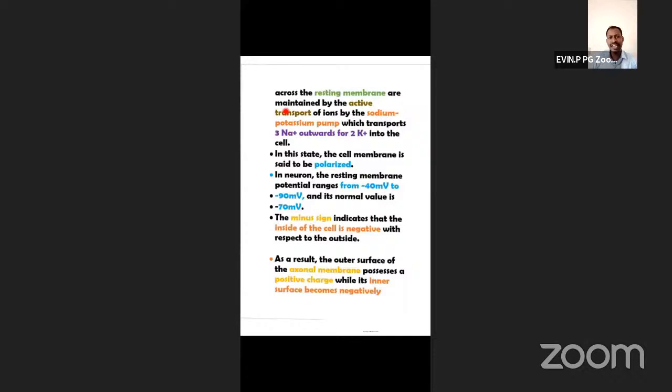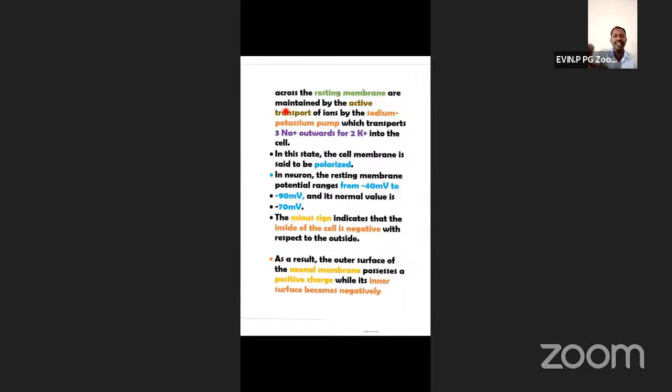Two potassium ions easily enter through the permeable membrane. But for three sodium ions, the sodium-potassium ionic channel should be open. So the number of molecules that move in and out varies. So polarity will be what? Reversed. Polarity will be reversed.